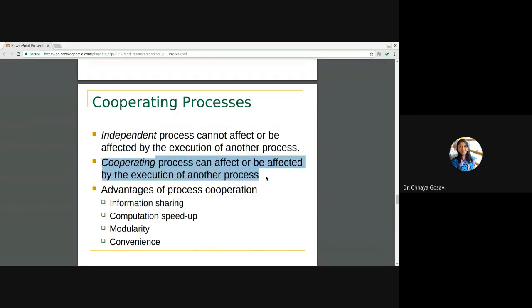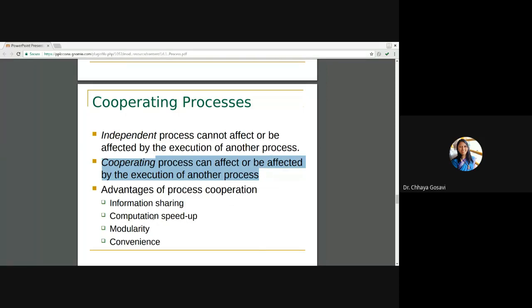For example, suppose in your class, two teachers at a time try to conduct a class. So you are the resource, and the teachers are the processes, and they want to engage you at a time. That will create chaos. So teachers should have a proper timetable, or they should have synchronization, and there should not be any overlap. So things need to be cooperated.